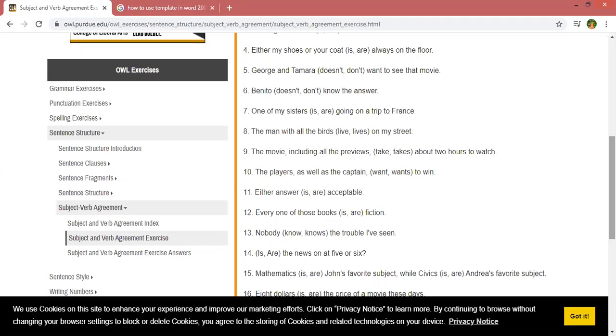Either answer is/are acceptable. 12th number sentence. Every one of those books is/are fiction. 13th number sentence. Nobody know/knows the trouble I have seen.